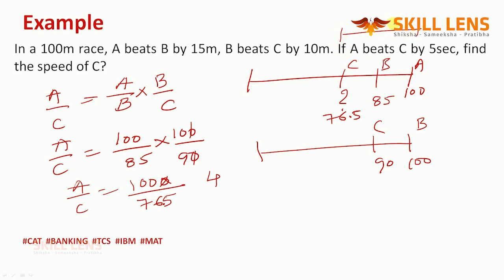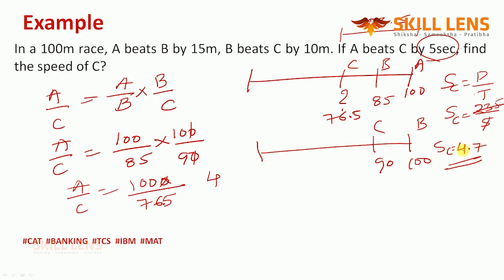What is the gap here? The distance between A and C is what? Because you want the speed of C. Speed formula is distance by time. So for the speed of C, the time is 5 seconds. But what is the distance? The gap, 100 minus 76.5. That will give you 23.5. So 23.5 in the numerator. 5 4s are 20, 5 7s are 35. So the speed of C is what?